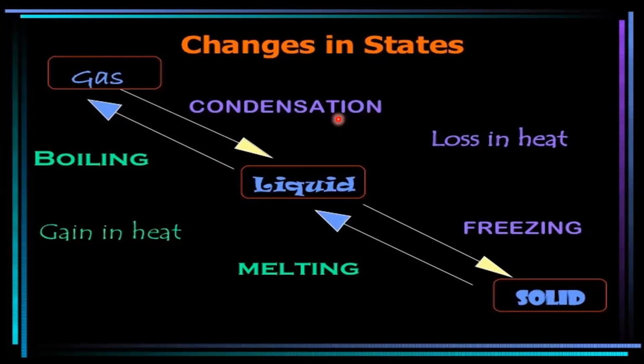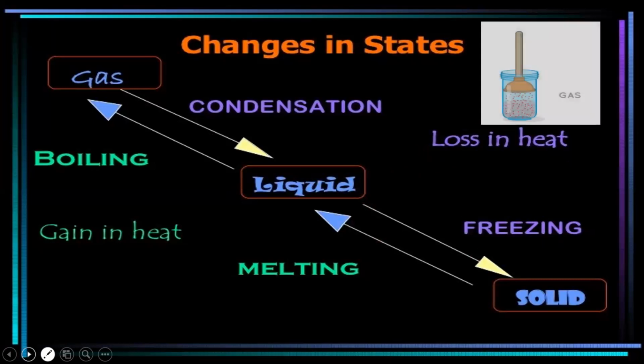Similarly, when a liquid completely becomes solid by losing heat at a particular temperature, it is called the freezing point. This is all we learned in the previous class.